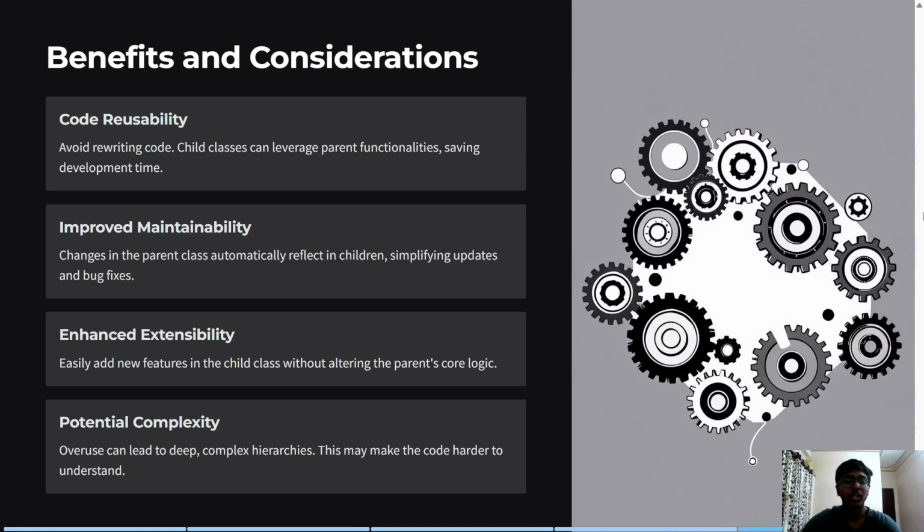It also has potential complexity. Overuse can lead to deep, complex hierarchies. This may make the code harder to understand. To avoid this, we should use the inheritance concept carefully in our program. It also has enhanced extensibility. We can easily add new features or remove features from the child class or parent class according to our requirements, saving our time. So let us try to understand single level inheritance with one example in our code editor.